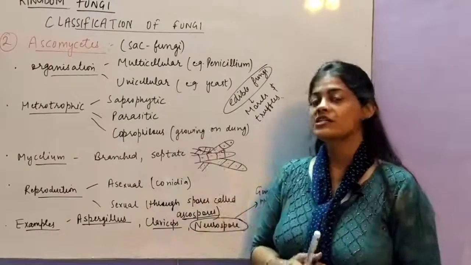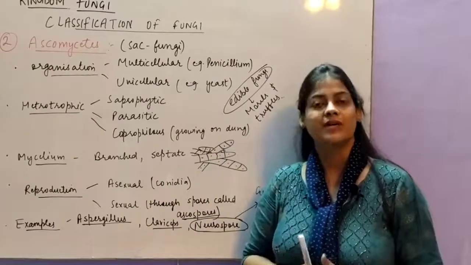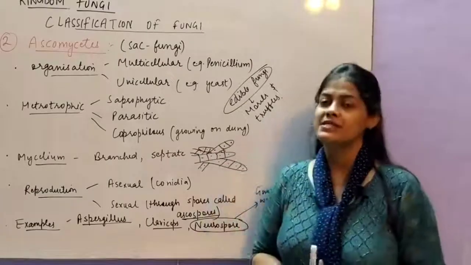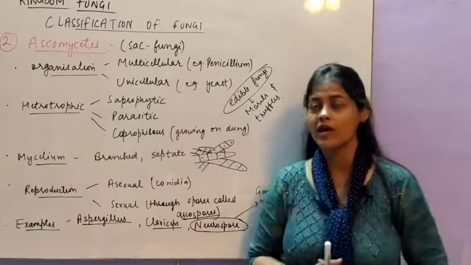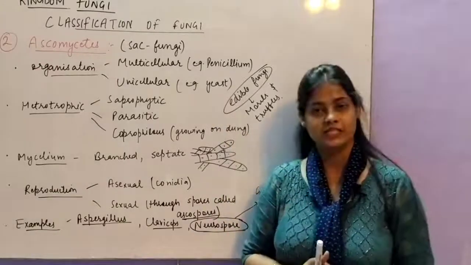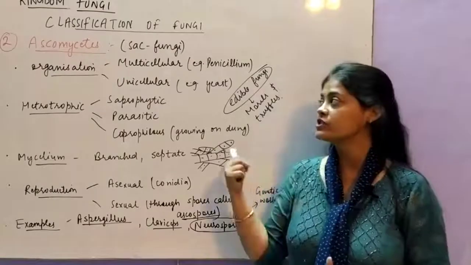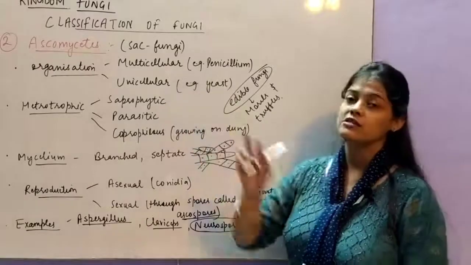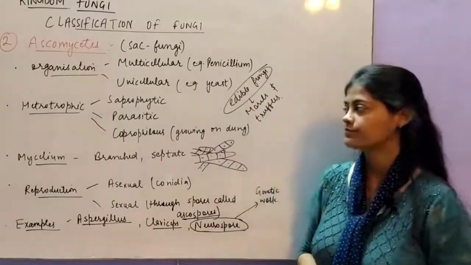Their organization is, most commonly they are multicellular. As I told you, the kingdom fungi is multicellular eukaryotic organisms, but there are some exceptions also which are unicellular eukaryotes, which include yeast. So yeast, you know, is a unicellular eukaryote which comes in this group, that is Ascomycetes. Others, the most common, are multicellular like Penicillium and all.